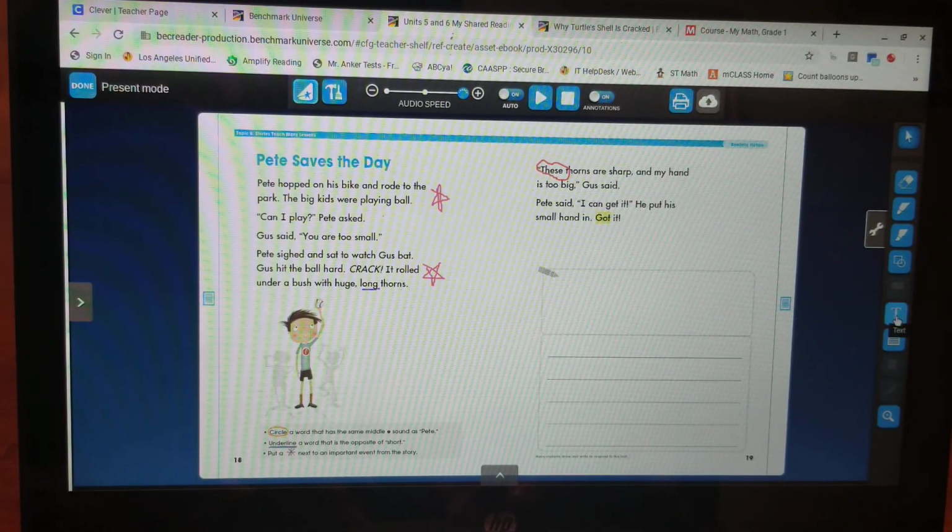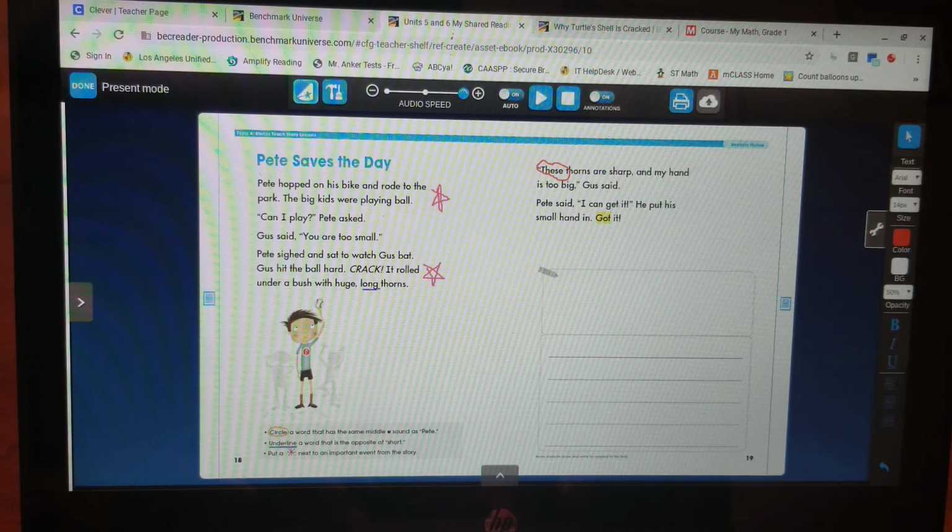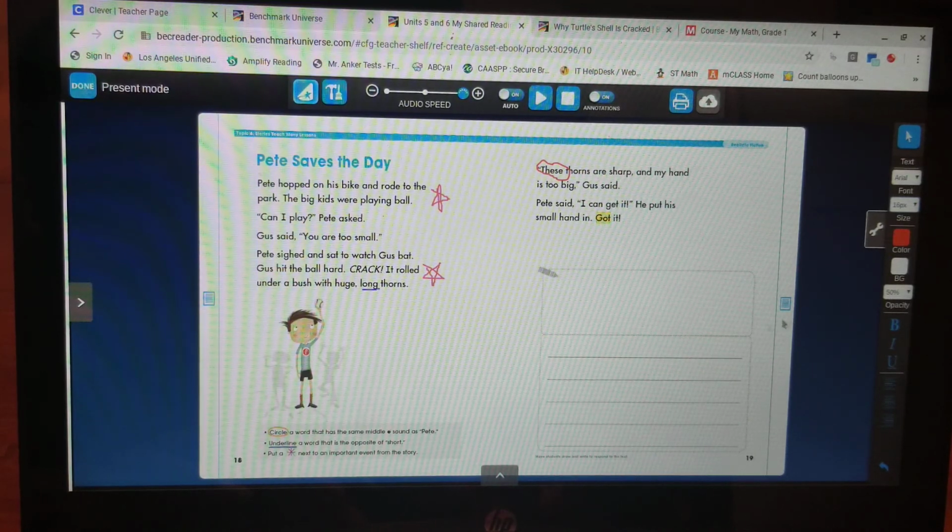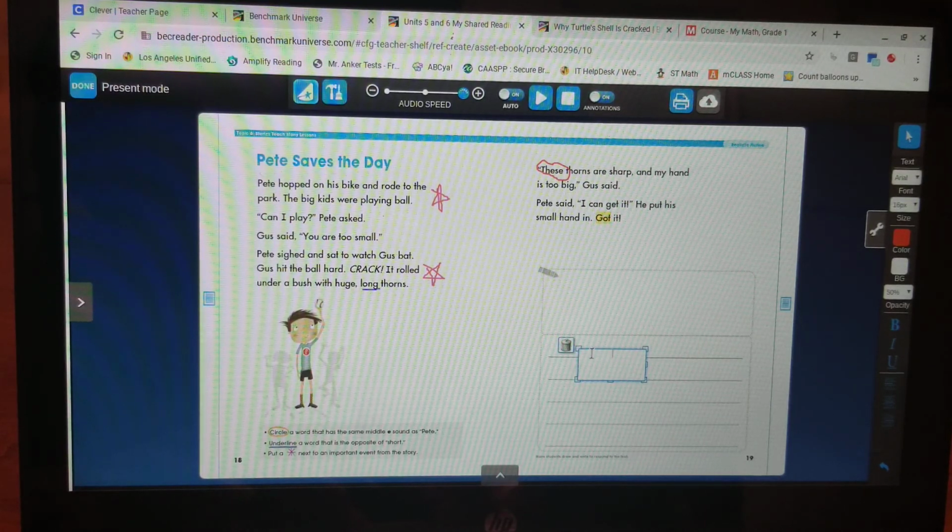This time, click on T for text. And I'm going to give it a bigger font because it's kind of hard to see. And then when you come over and click, it's going to give you a box that you can open up. And you'll be able to type in the box.